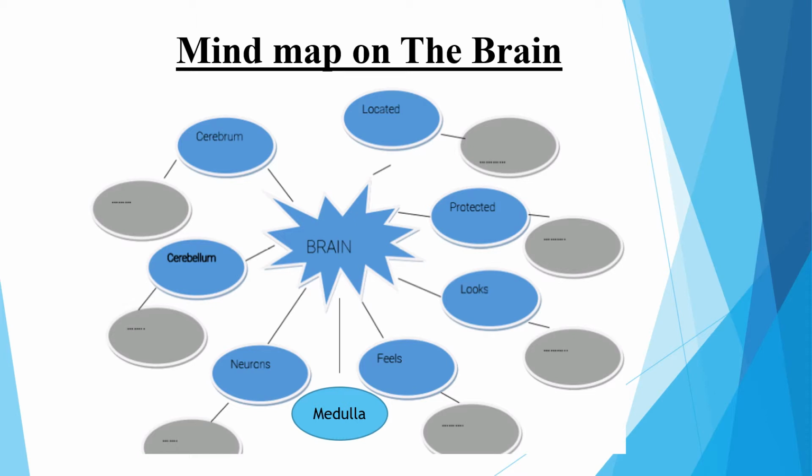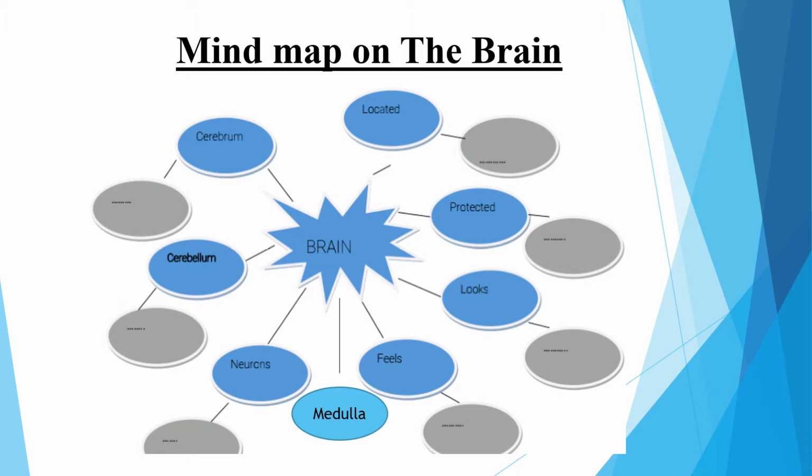And how does the brain look? The brain looks like a walnut. How does the brain feel? When we touch the brain, we feel it is very soft and squishy. And how is the brain made?